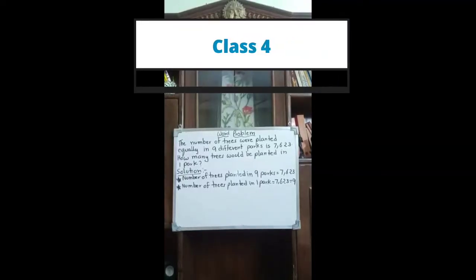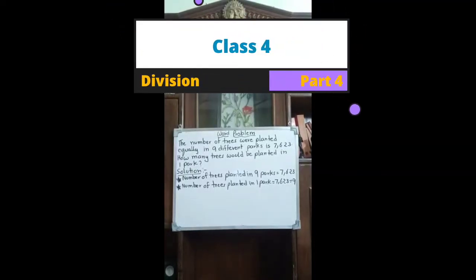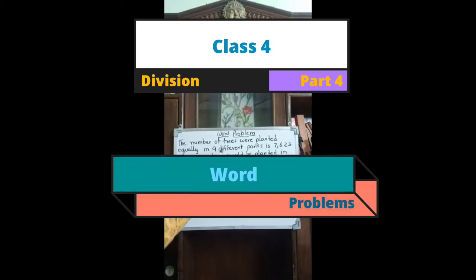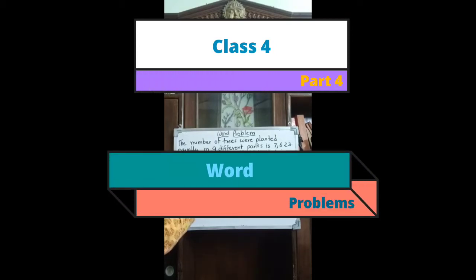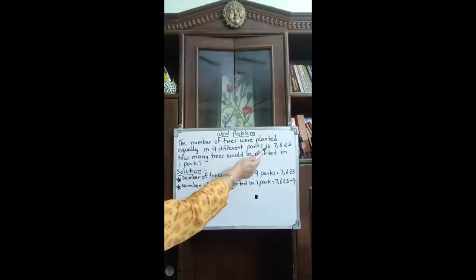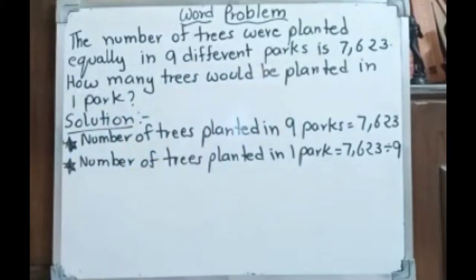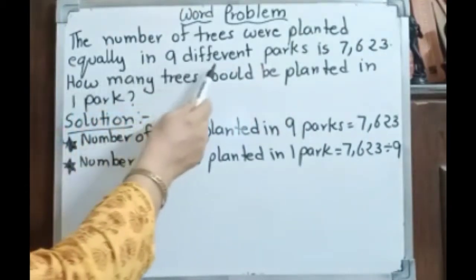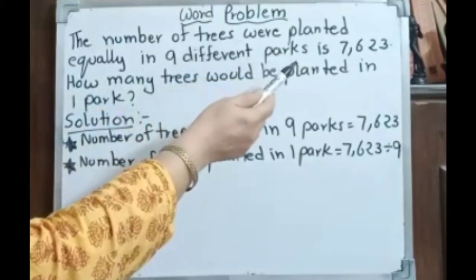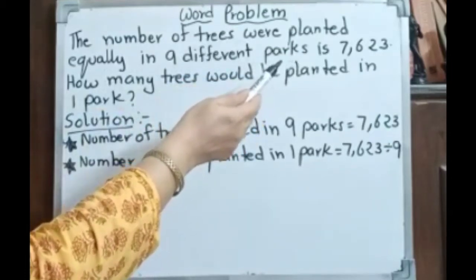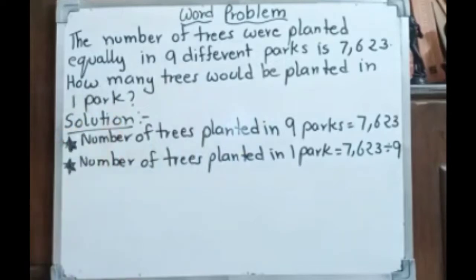Children, we have a word problem of division. First, I am reading the sum. The number of trees planted equally in 9 different parks is 7,623. So, try to understand the sum. 9 parks they planted. How many trees? 7,623. How many trees would be planted in one park?